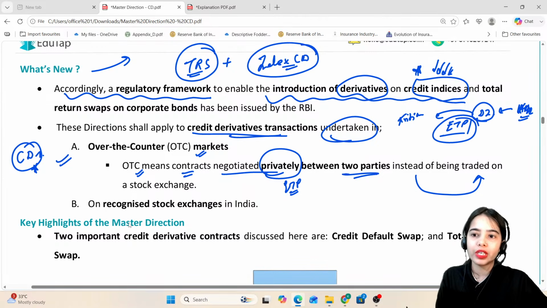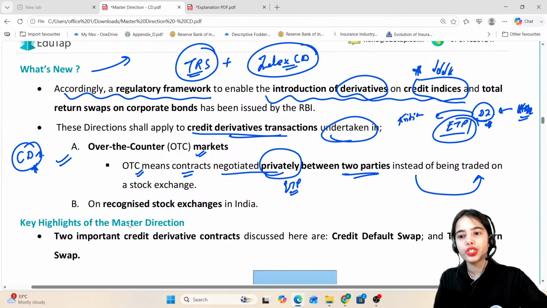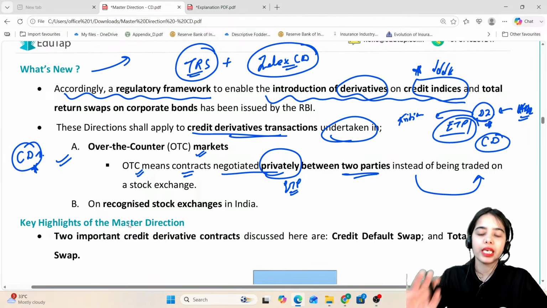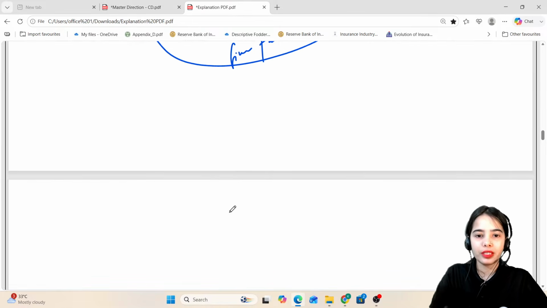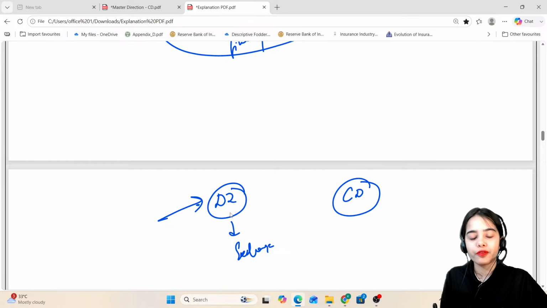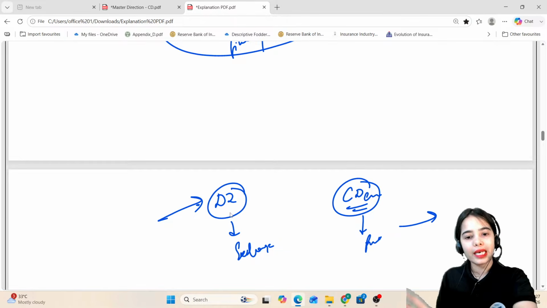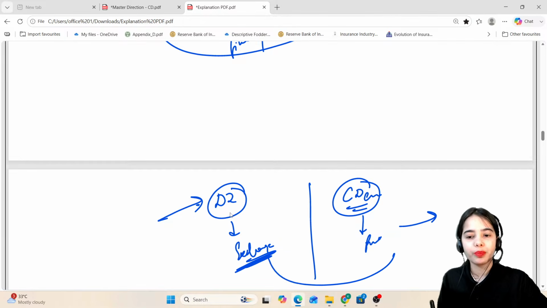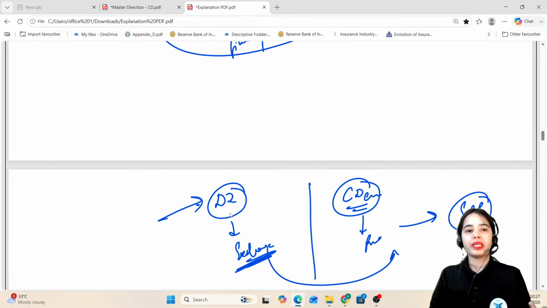So I have taken the debt instrument outside the stock exchanges. I might be taking the credit derivative also outside the stock exchanges. Similarly, let's say I have purchased the debt instrument and invested in it on the exchanges, but I'm taking the credit derivative, that is, I'm taking the protection outside the exchanges, outside the purview of the exchanges. Privately or through an electronic trading platform, I'm taking this protection.